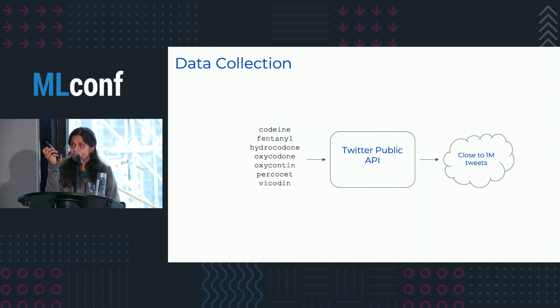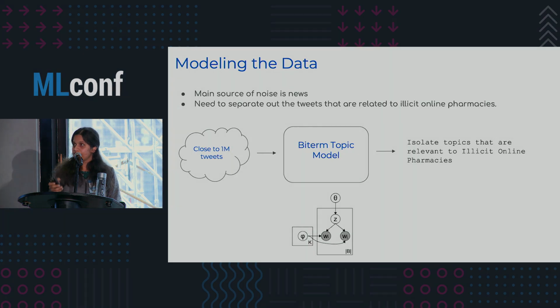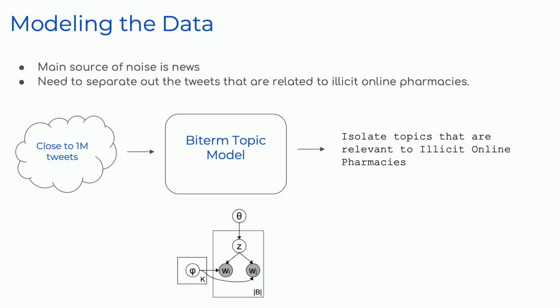scientific names. And what we did was we collected data for these keywords over a period of 5 or 6 months using the Twitter Streaming API. And we had a reasonable data set size of 1 million tweets. So I have this set of 1 million tweets, but I really have to go about figuring out what kind of tweets are actually selling these drugs online. What are the characteristics of the tweets that actually are related to illicit online pharmacies, right?